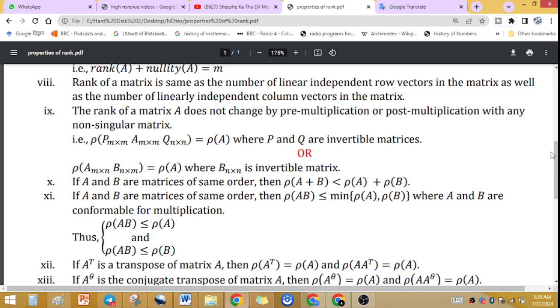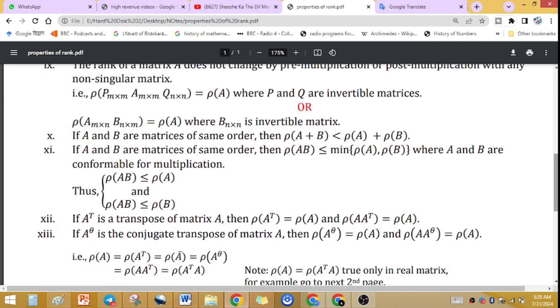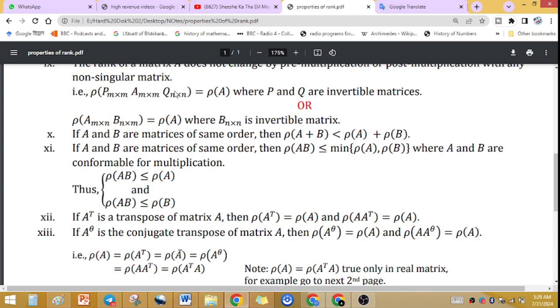The rank of a matrix A does not change by pre-multiplication or post-multiplication by a non-singular matrix. Suppose P and Q are two invertible matrices. Then either you apply pre or post, the rank is the same as matrix A, or you can choose a single one also. Rank of AB equals rank A where B is an invertible matrix.